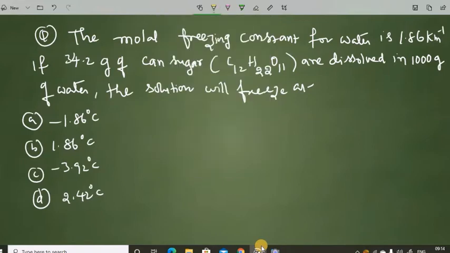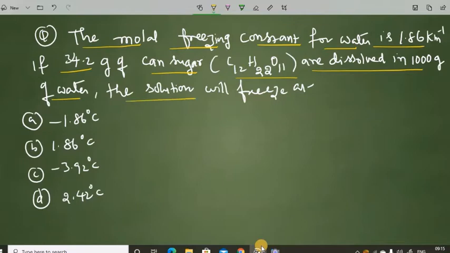Here, I will read the question once again: the molal freezing point constant of water is 1.86 Kelvin per molality. If 3.42 grams of cane sugar C12H22O11 are dissolved in 1000 grams of water, the solution will freeze at.